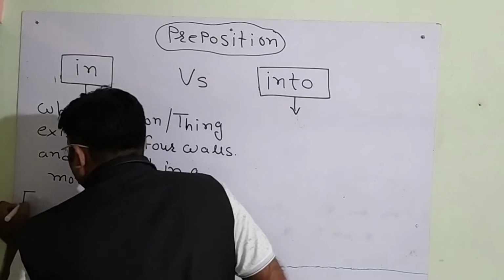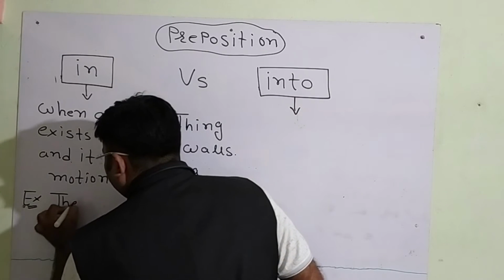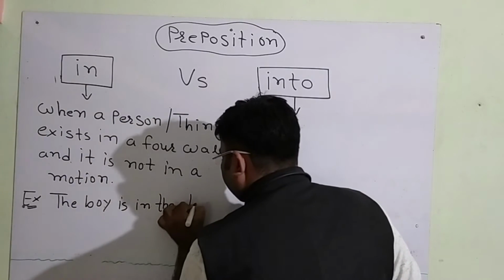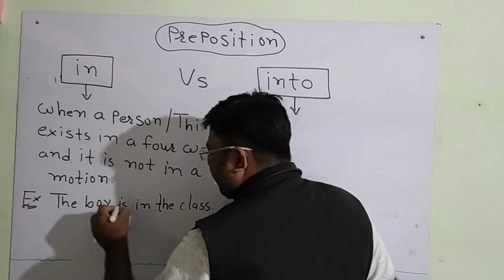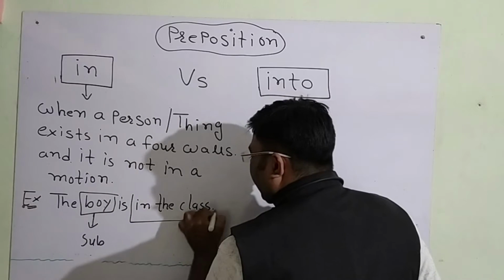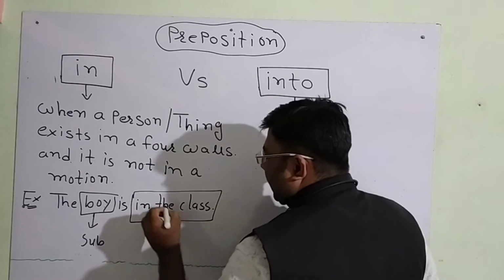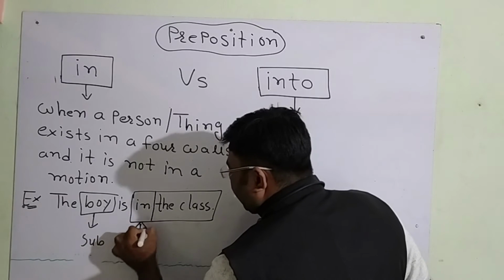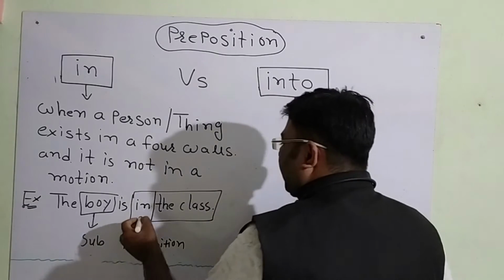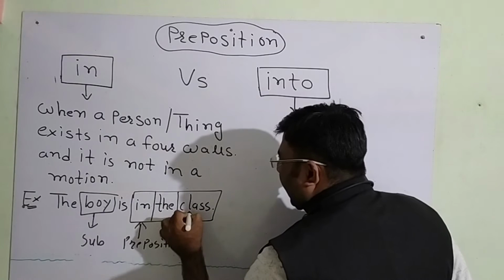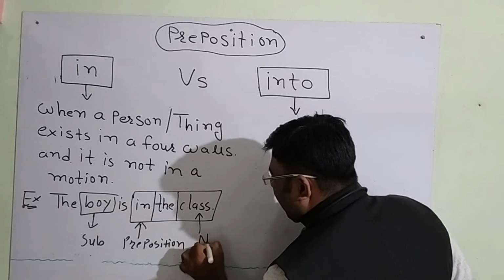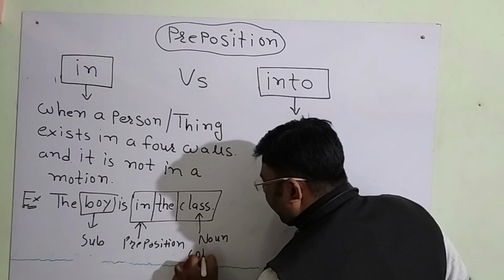Let's have an example. The boy is in the class. So in this example, the boy is the subject of the sentence, and in the class is the whole prepositional phrase. So the word in is the preposition. As you know, a prepositional phrase starts with a preposition and ends with a noun. So the word class is the object of this preposition. It's a noun, but it is also an object of the preposition.